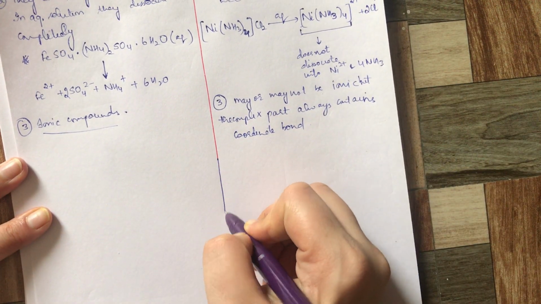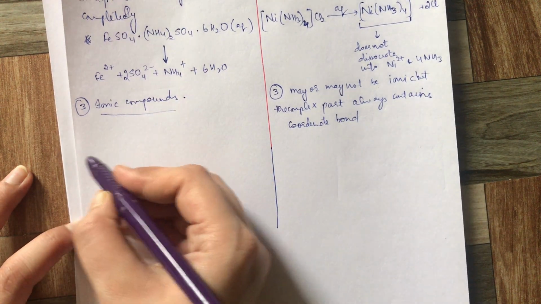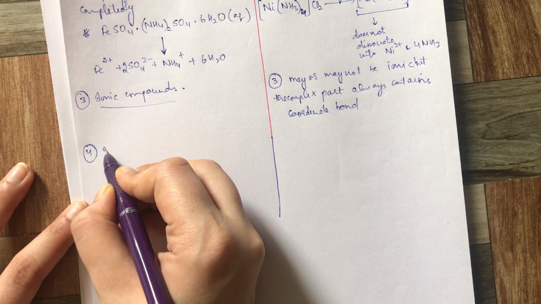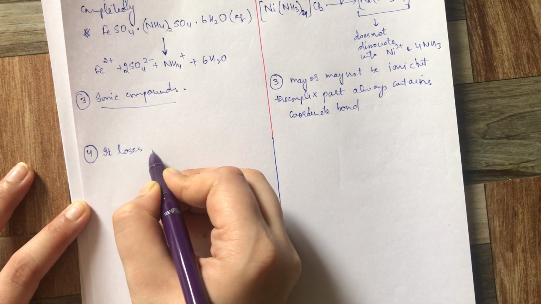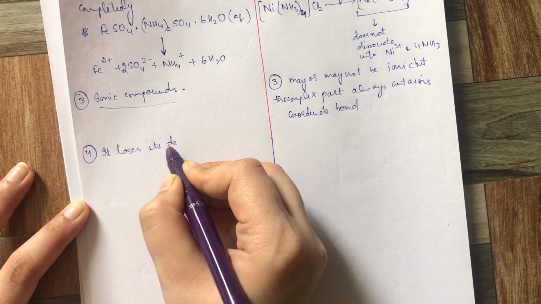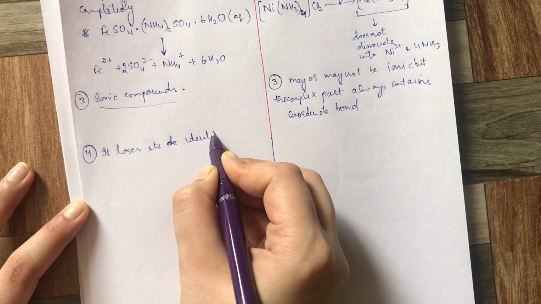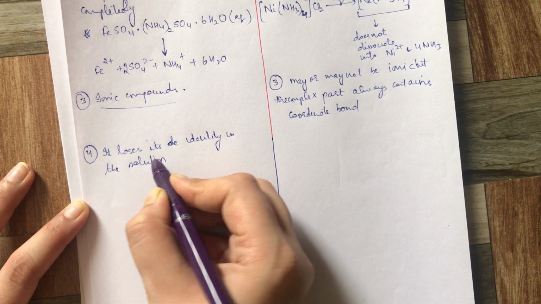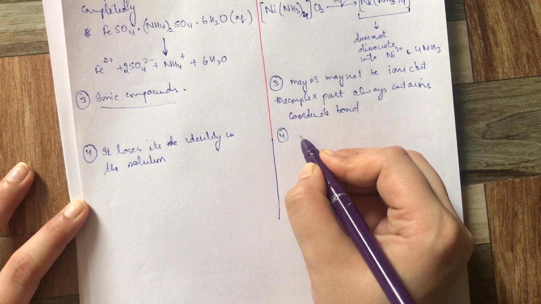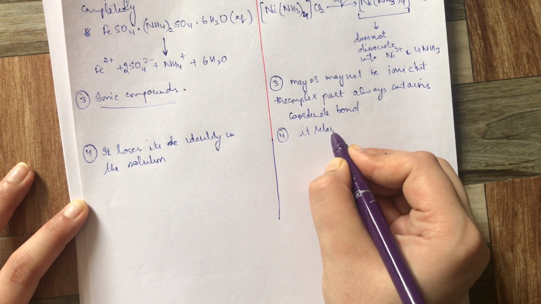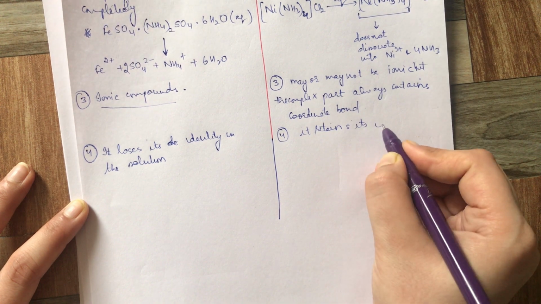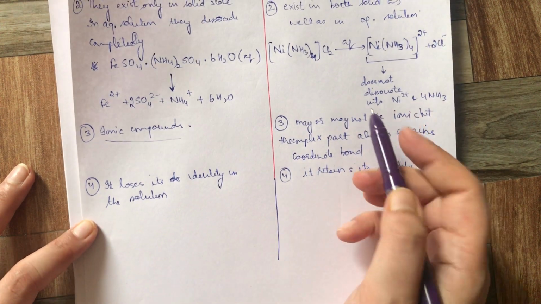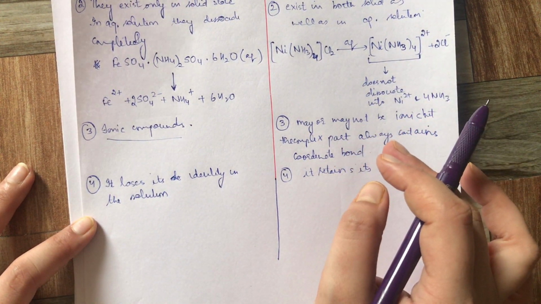The next point to note is very, very important. A double salt loses its identity in the solution because it dissociates into ions, whereas a coordination compound retains its identity in the solution, because it does not dissociate into ions even in the aqueous solution.